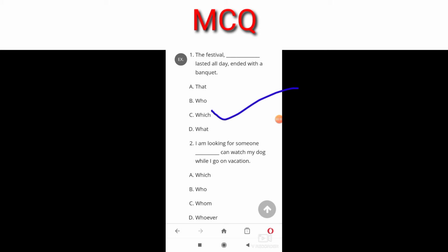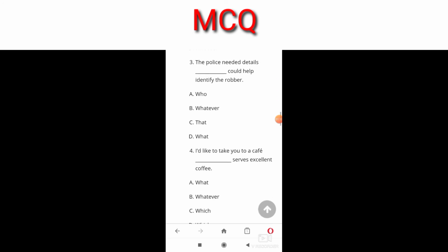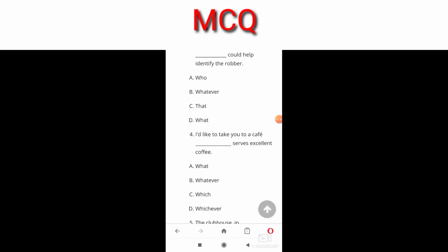I am looking for someone dash can watch my dog while I go on vacation. Here the answer will be who, because here who is referring to a person. The police needed details dash could help identify the robber. The answer will be C, because it's referring to the details.